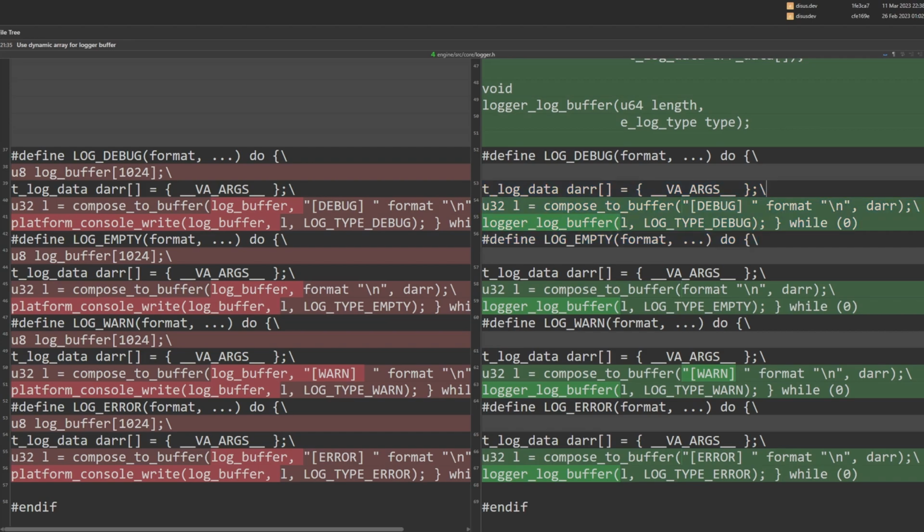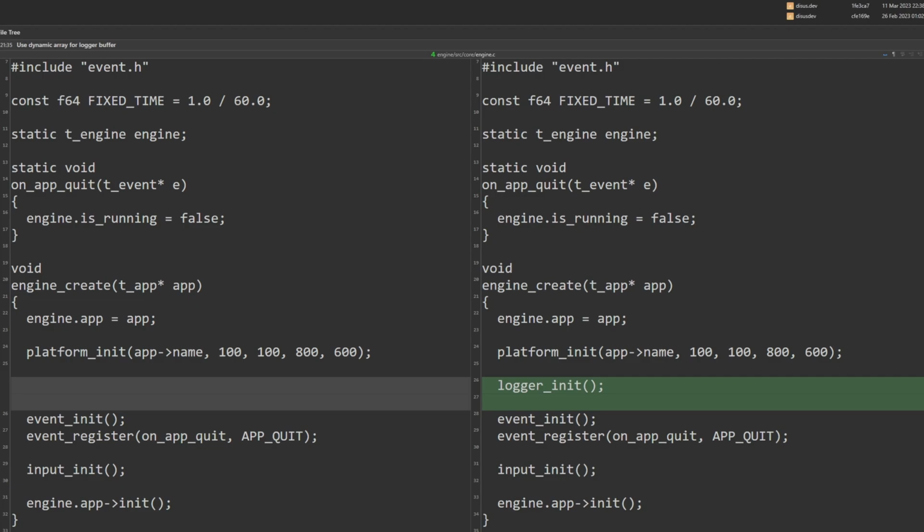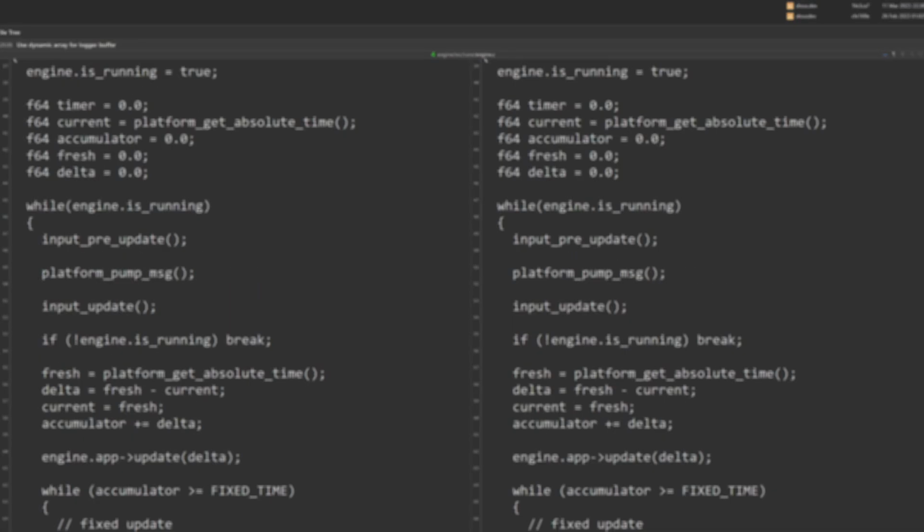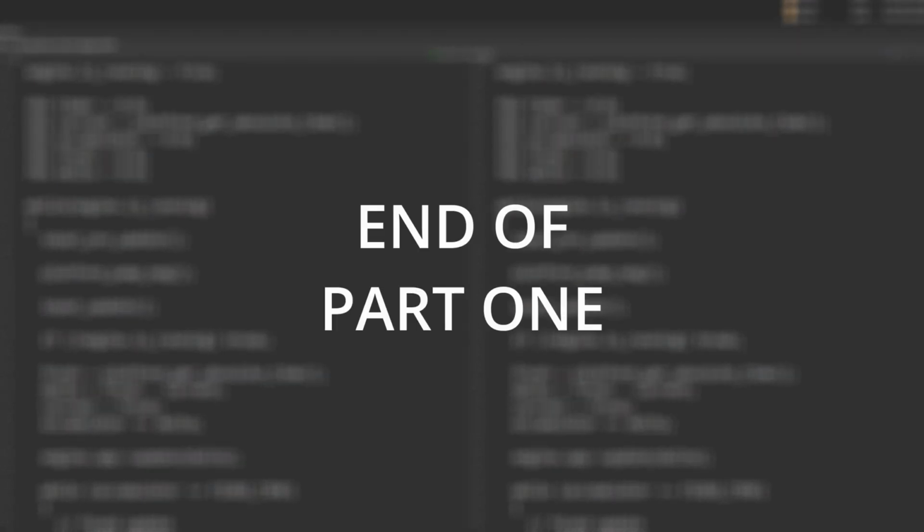And don't forget to add log init and term functions on engine create after platform initialization, and at the end of the engine run function before platform termination. And that's it for the first part of the series.